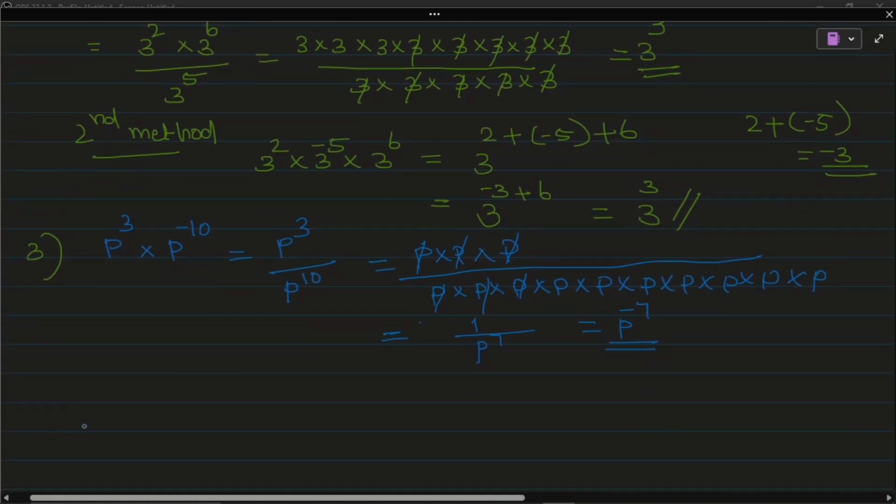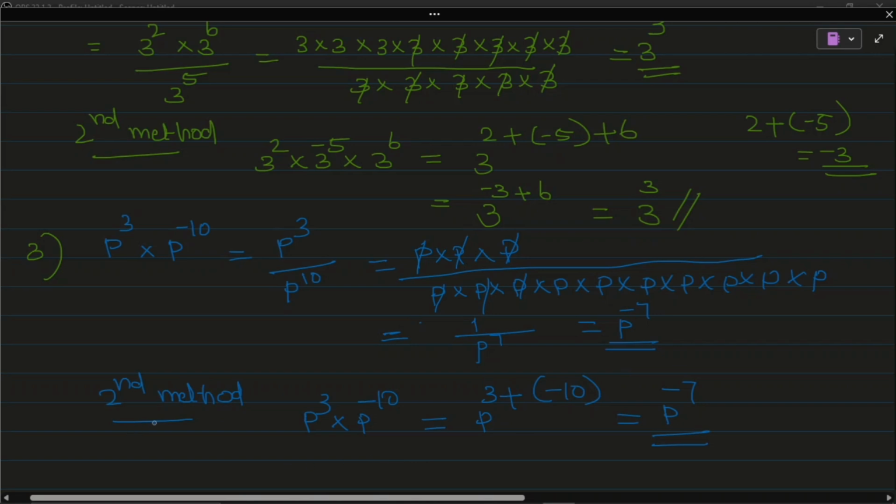And the second method. The same question, second method. P raised to 3 multiplied with the p raised to minus 10. Then for multiplication, add the power. So 3 plus minus 10. That means p raised to minus 7. Subtract and put the sign of big number.